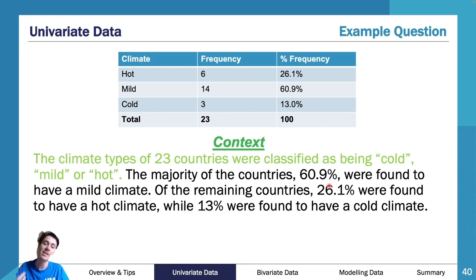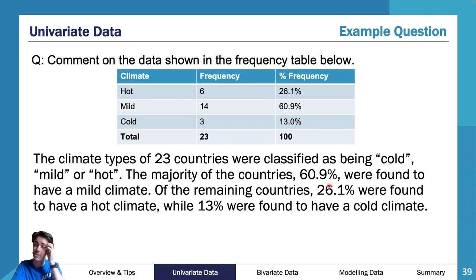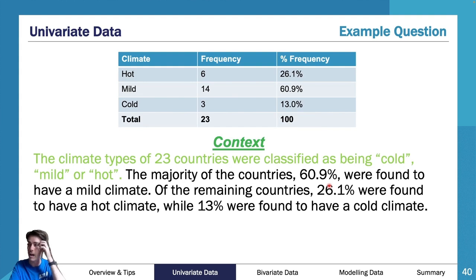surveyed in this sense. We weren't given the context that they were in the question. You weren't given the context that these were countries, so if you didn't mention countries, that's okay. But obviously in this question, we were talking about countries. And we wanted to classify them as being hot, mild, or cold, whichever way you want to talk about it. It doesn't really matter. Nonetheless, that's a good way of looking at it.